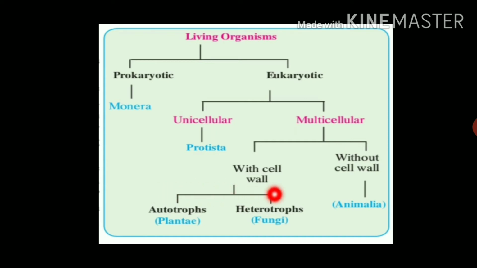The living organisms which have a cell wall are further classified into two subgroups, that is autotrophs and heterotrophs. Kingdom Plantae are called autotrophs because they have plastids with chlorophyll and produce their own food, and heterotrophs means fungi with cell wall. Without cell wall, the organisms are classified into kingdom Animalia, means all the animals, which are heterotrophs because they lack plastids or chlorophyll.